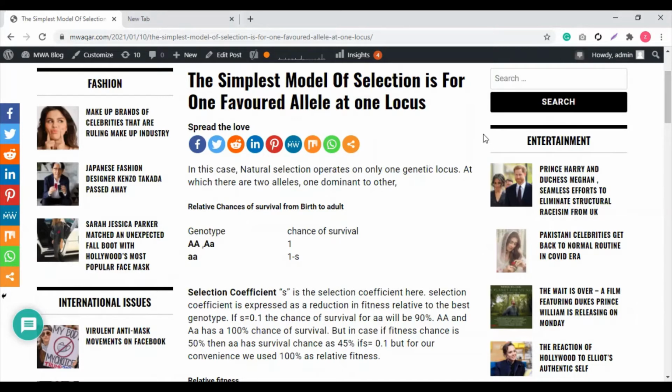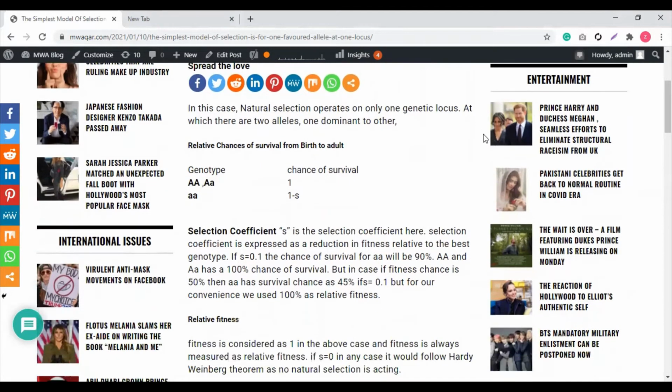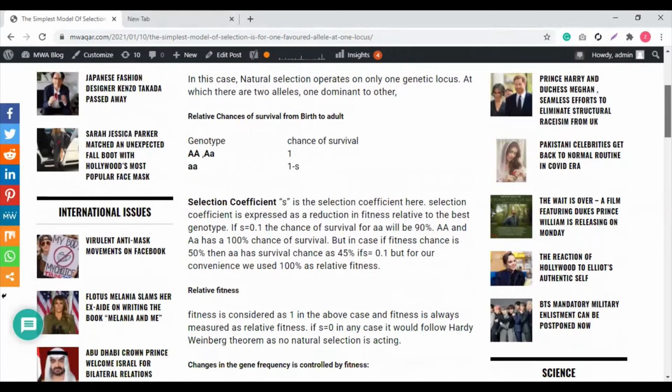In this case, natural selection operates on only one genetic locus, meaning it favors one allele, at which there are two alleles, one dominant to the other. Of course, there will be two alleles in one genotype, and one will be dominant and the other recessive. So we see in which way natural selection will operate on such a system.